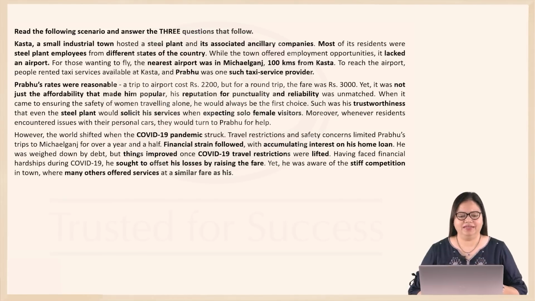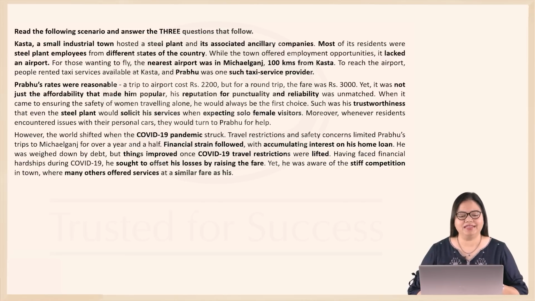Here is our fourth caselet, a slightly lengthy one. Now this has to do with Kastha, a small industrial town which had a steel plant and its associated ancillary companies. In fact, most of the residents were steel plant employees from different states of the country. and there were great employment opportunities, but Kasta didn't really have an airport. And for those who wanted to fly, the nearest airport was in Michaelganj, 100 kilometers from Kasta. To reach the airport, people rented taxi services available at Kasta, and Prabhu was one such taxi service provider.